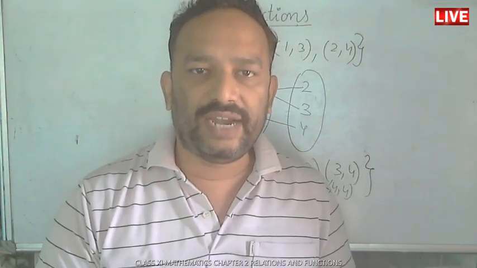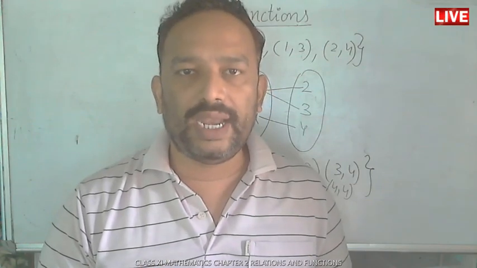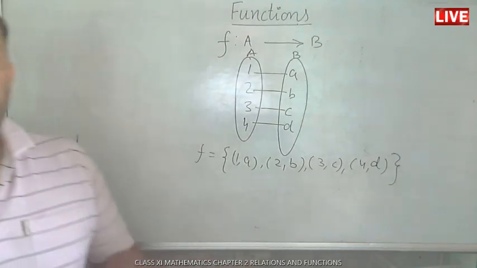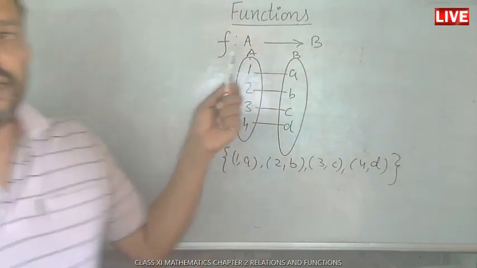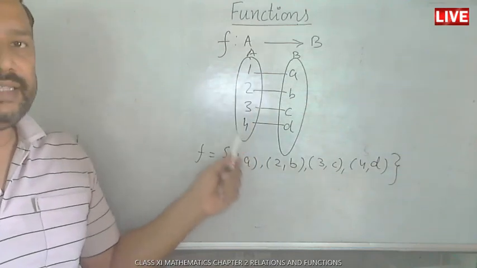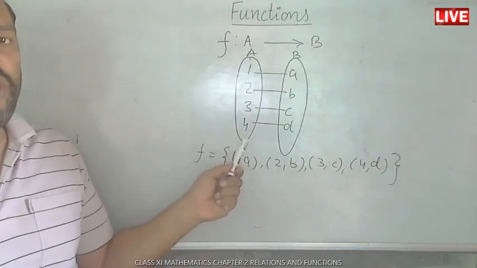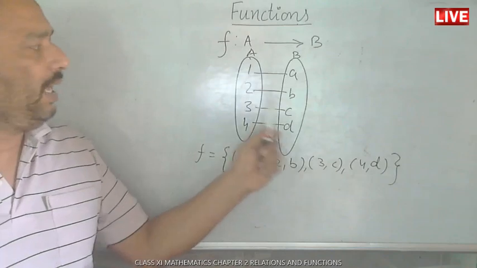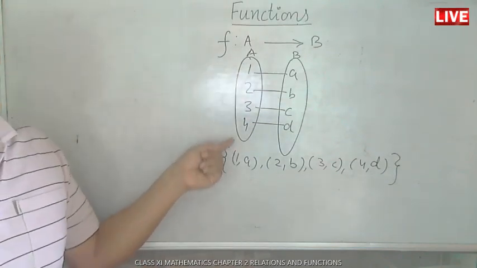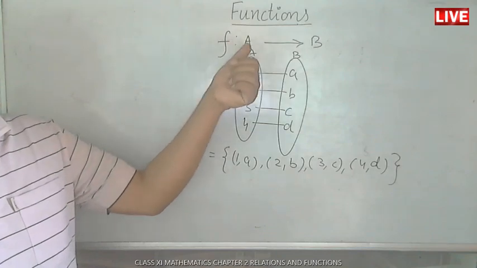After that, we will discuss the domain and range of a function. If f is a function defined from A to B, first of all we check that all the elements of its domain have images. So this set A is said to be the domain from where the function is defined.